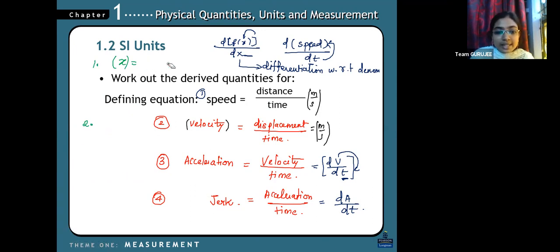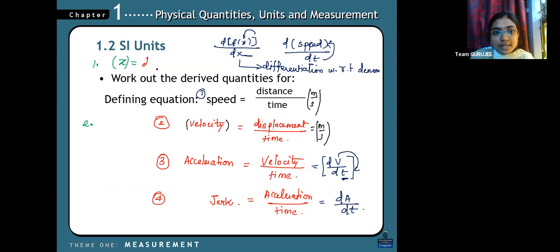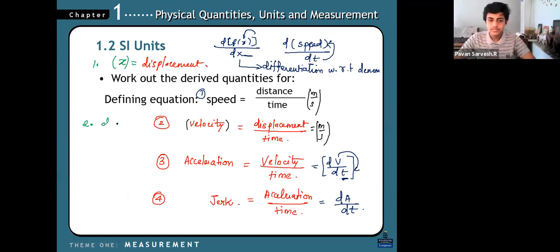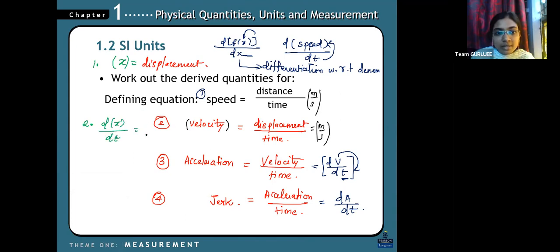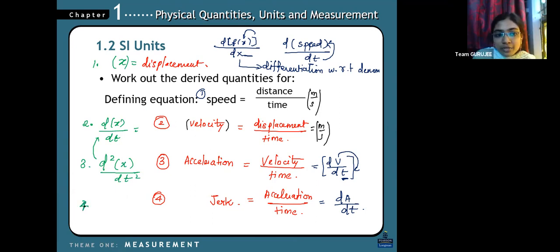I'm so sorry, we are taking this as a distance or a displacement. Yes, so this is a displacement I'm taking. When you differentiate this, what will you be getting? Velocity. Again, when you differentiate the velocity, what will you be getting? Acceleration, right? And when you differentiate this acceleration, d cube of x divided by dt cube, you get what?